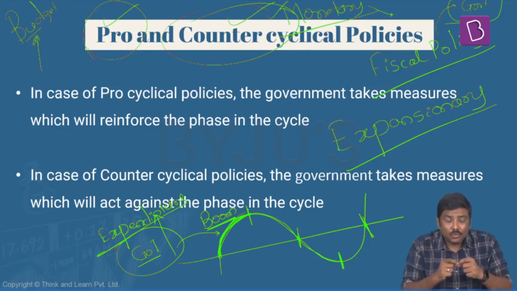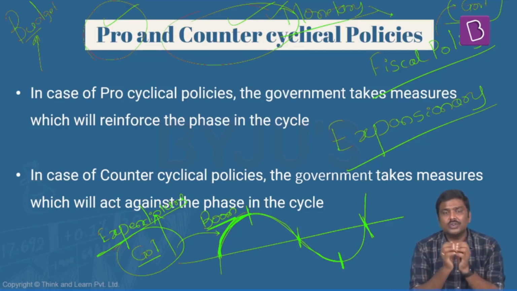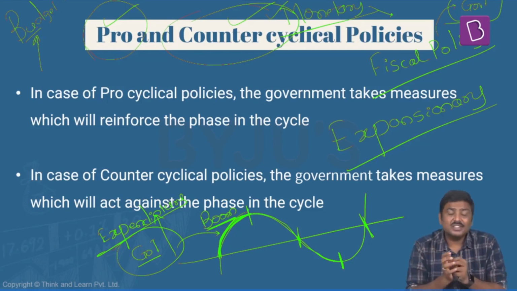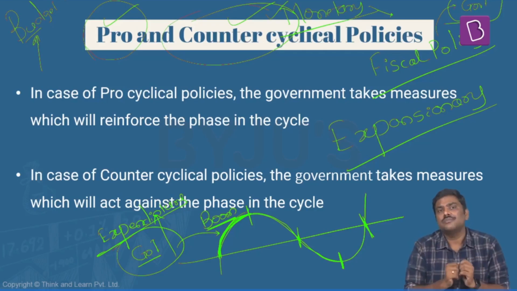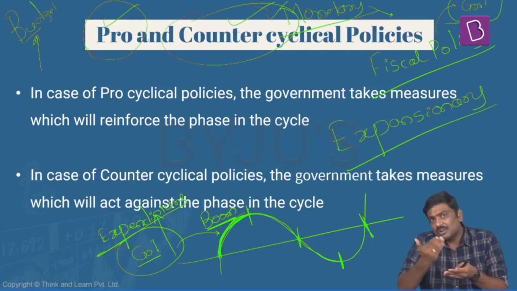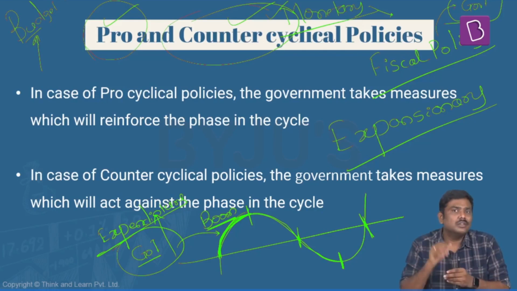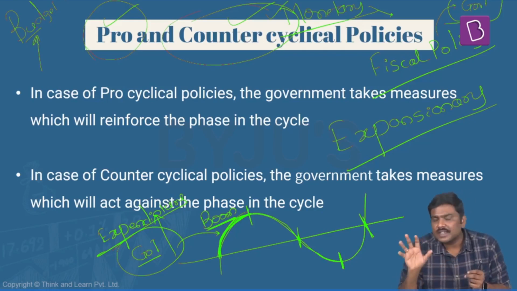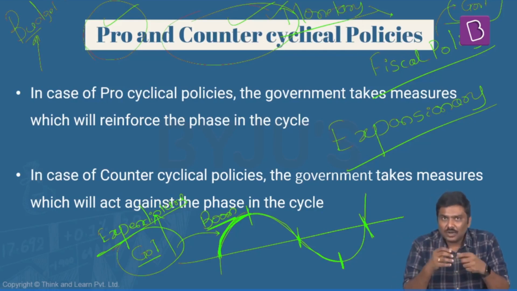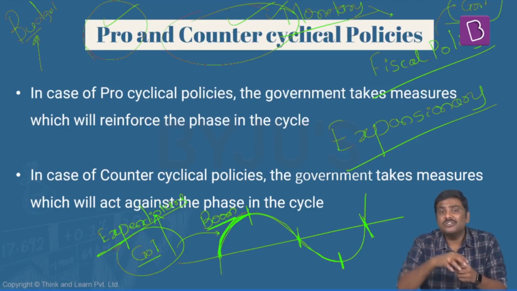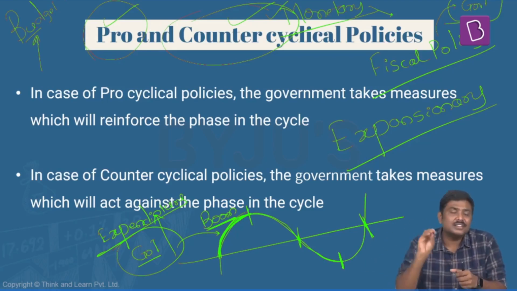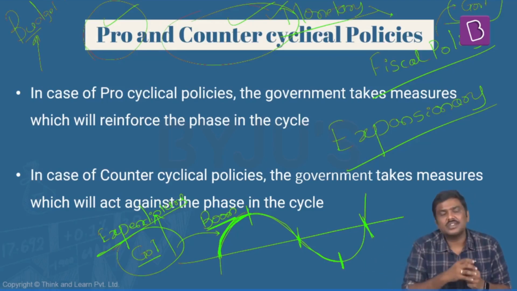So whenever government spends more, such type of fiscal policy is called expansionary fiscal policy. Whereas the opposite side of it is called a contractionary fiscal policy. Whenever I say contractionary fiscal policy, government's expenditure will start shrinking like this. Government will spend lesser and lesser. That is the idea of a contractionary fiscal policy.